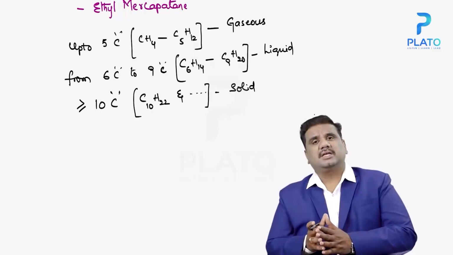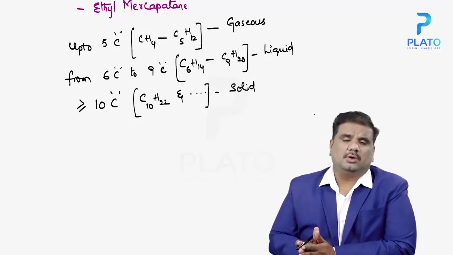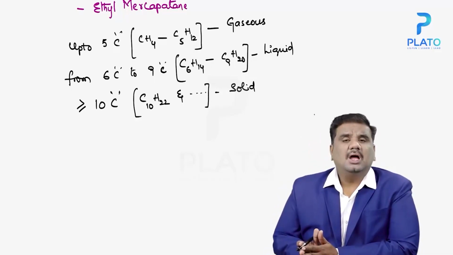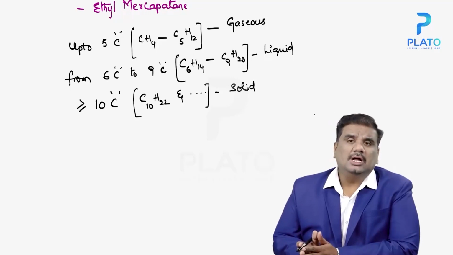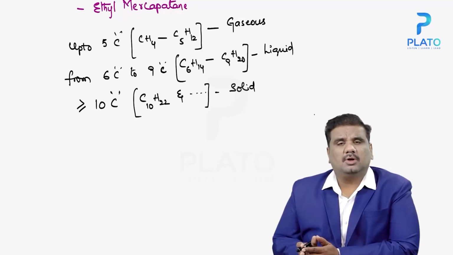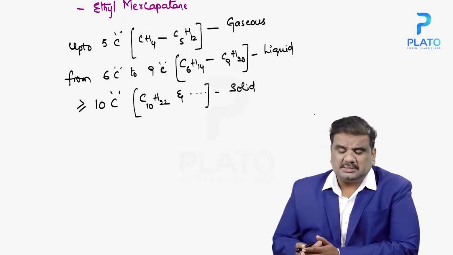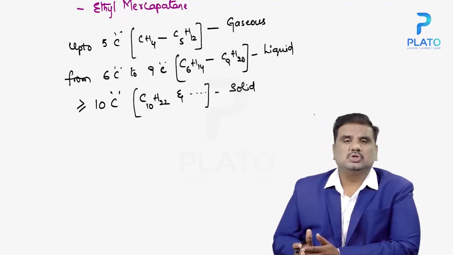So alkanes can exist in the solid, liquid, or gaseous form, and that depends upon the number of carbons present. Up to 5 carbons, we say gaseous form. 6 to 9, we say it is the liquid form. At the same time, 10 and more than 10 exist in the solid form.